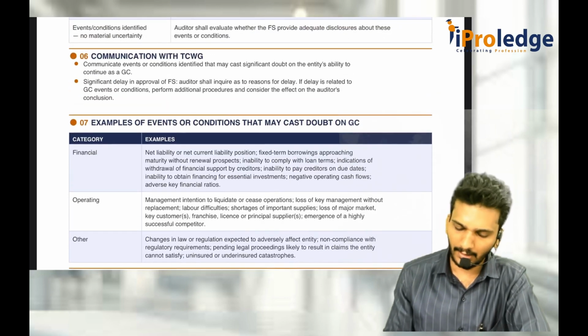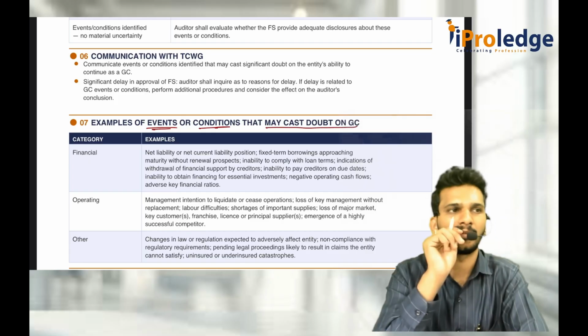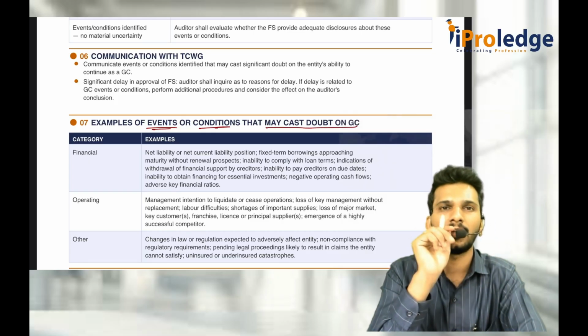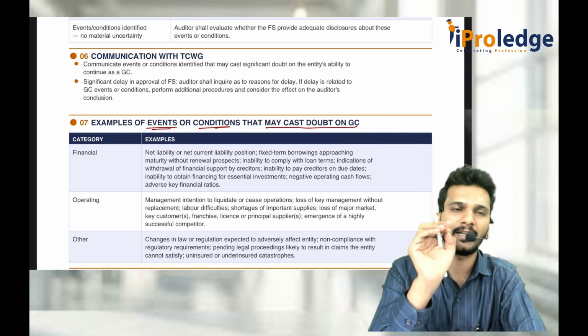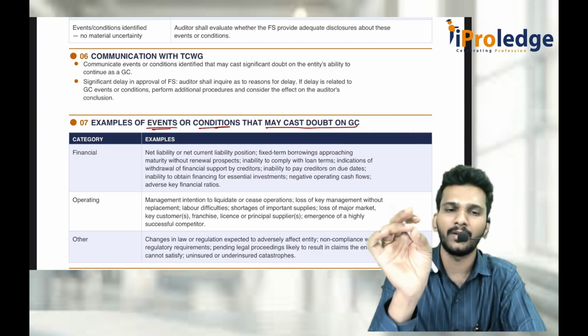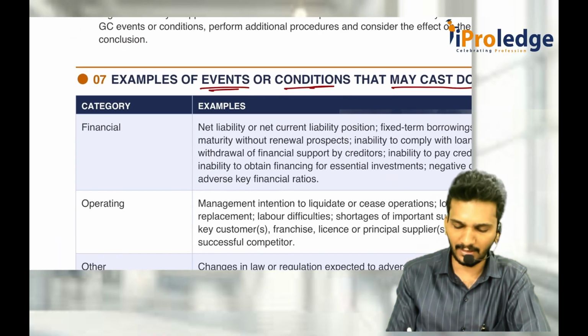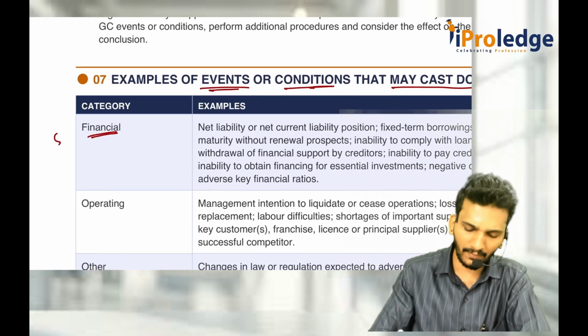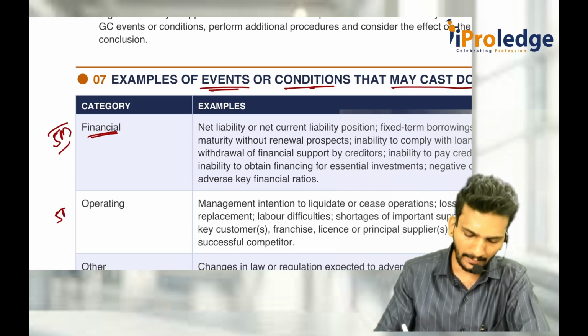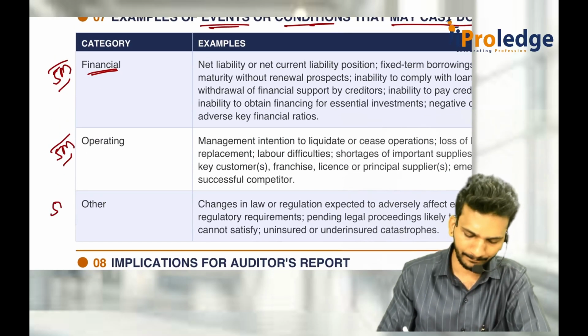Now, there are some events or conditions that may cast doubt on going concern. There are 3 types of events. One is financial events, second is operating events, and third is other events, such as legal and regulatory requirements. What are financial things? See, anything can be asked for 5 marks. This one or this one or this one.